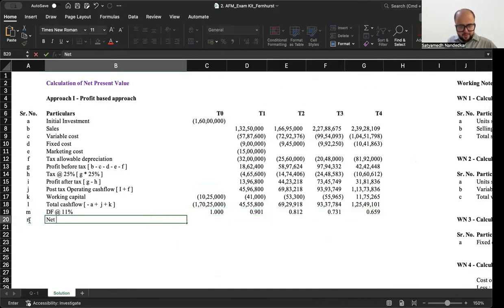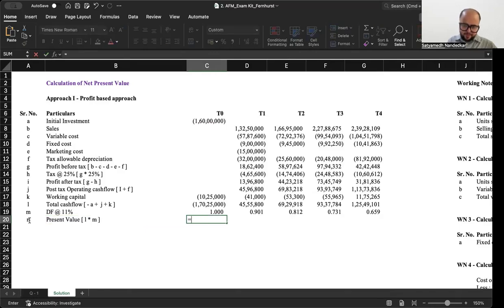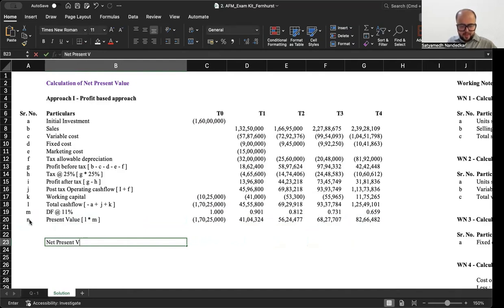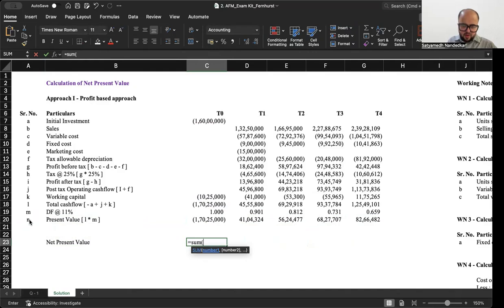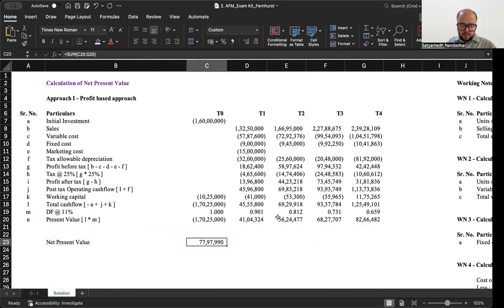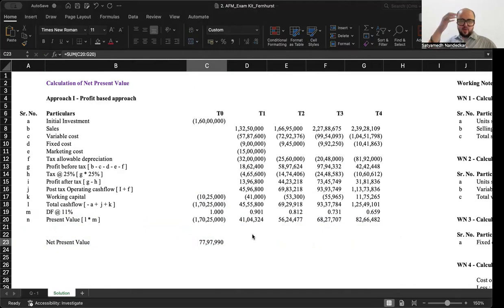Then my present value is the cash flow into the discounting factor. So I'm getting my net present value, PV of inflow minus PV of outflow, which comes down to 77,97,990. Now, of course, the correctness of these calculations depends upon how appropriately you have calculated the numbers before that.